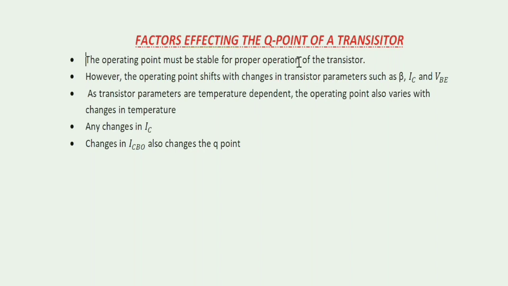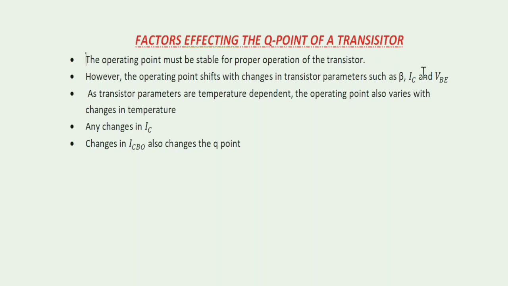We know that temperature is not stable at every place and at every time. These temperature changes will change the Q point of a transistor, which leads to a change in the operating point, which leads to unfaithful amplification. We know that VBE, that is the base emitter voltage, decreases 2.5 millivolts for every rise of 1 degree Celsius in temperature. This will cause a decrease in the forward bias potential at the base emitter junction, which will in turn move the transistor from the active region to any other region.